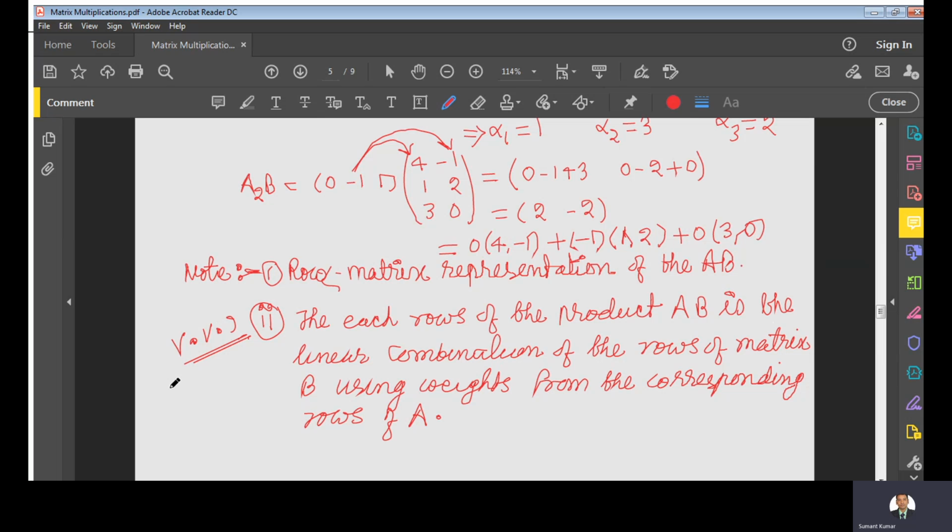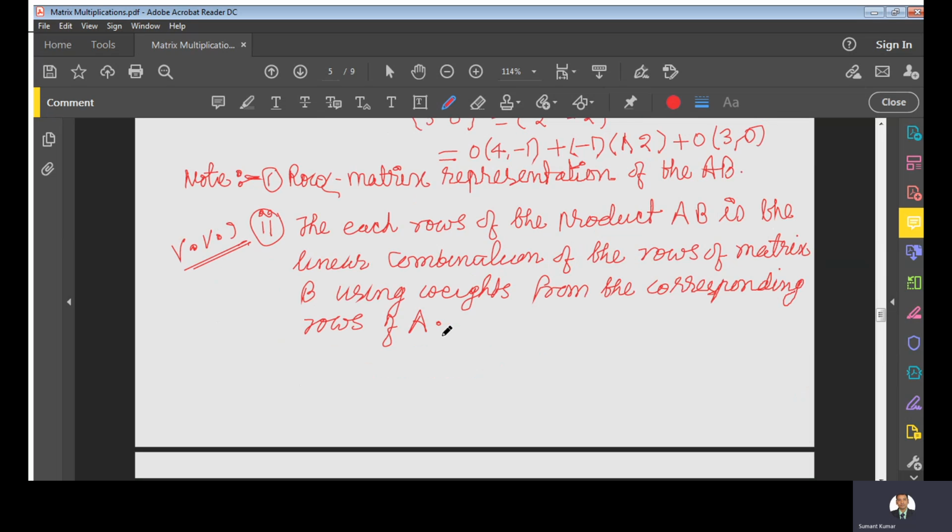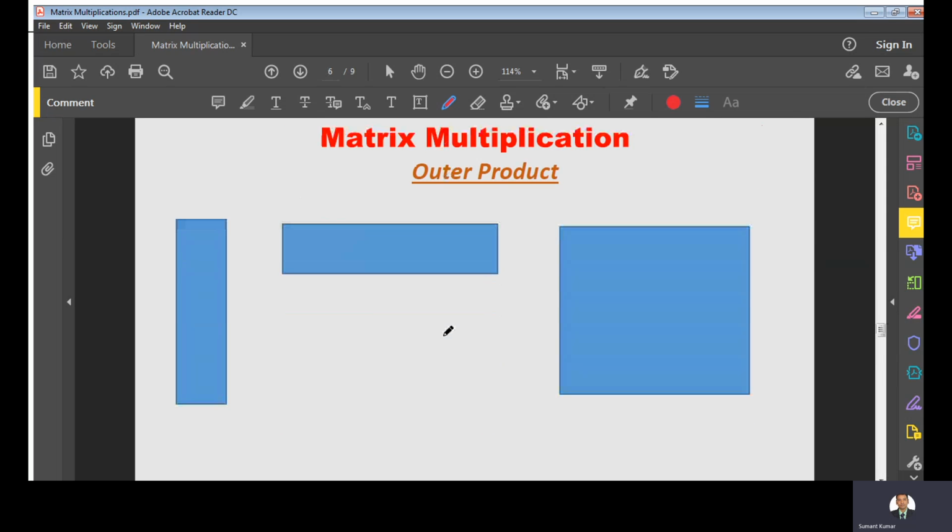So now we are in a position to define the last way to find the matrix multiplication, and that is the outer product. Do you know about the outer product, how we can do this kind of product?